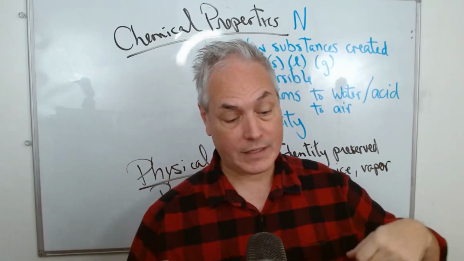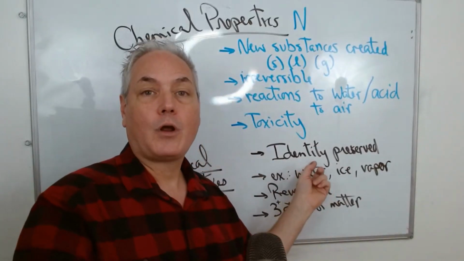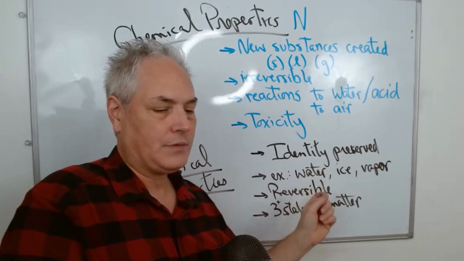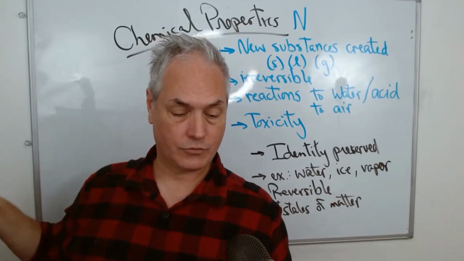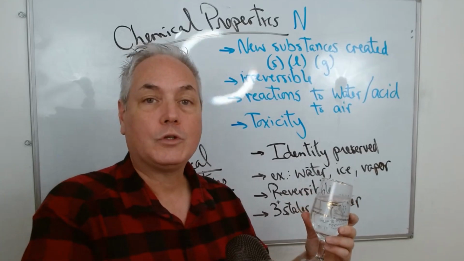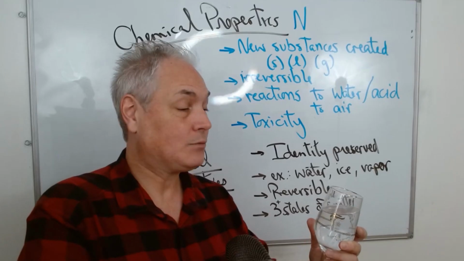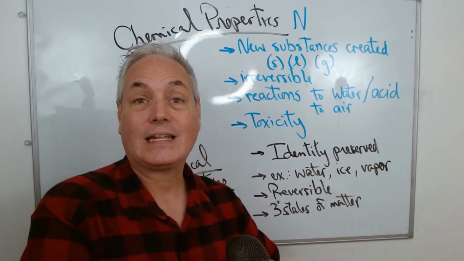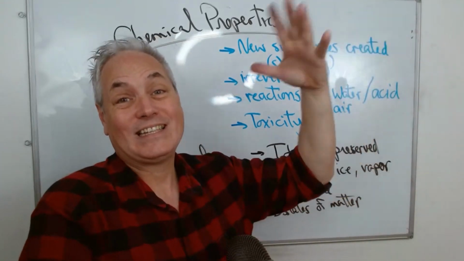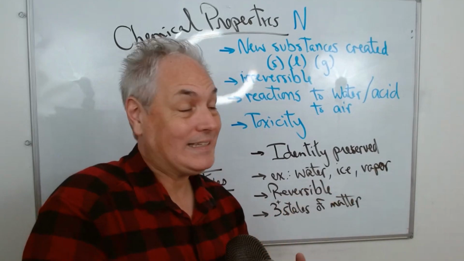Now, first of all, last week I talked about physical properties. Physical properties are what? These are properties where the identity of the matter is preserved. So for example, I have a glass of water right here. If I put it in the freezer, the water will turn into ice. If I take the ice and put it on the counter, the ice will melt and I will get water again. If I have a pot of water and I boil it, the water goes into vapor, and if I condense it, I get water again. So with this water, we always have the same identity.